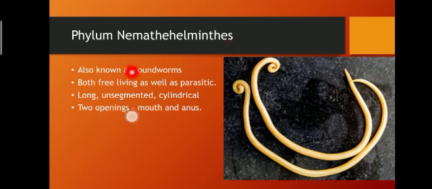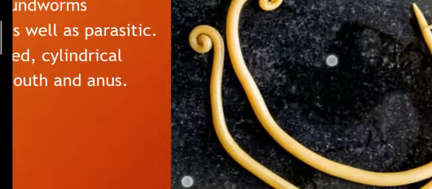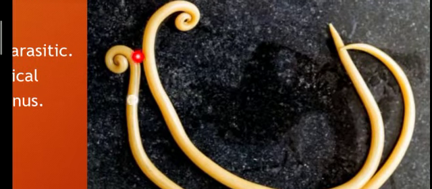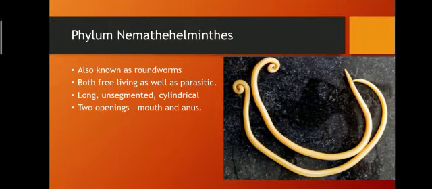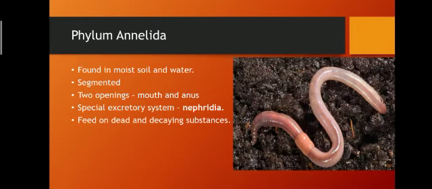Then coming to the next worm, that is Nemathelminthes, or we can also call them Nematoda. Nemathelminthes are also known as roundworms because they are cylindrical in shape. They are long and unsegmented. They can live outside the body as well as act as parasites. They have two openings, mouth and anus. Unsegmented means we cannot find the ring-like structures on the surface of the animal. So these are the characteristics of Nemathelminthes.